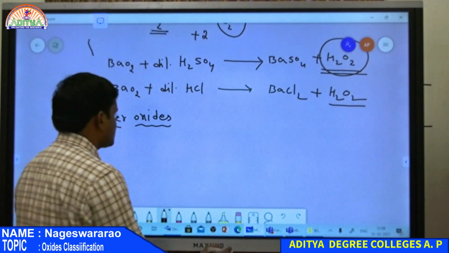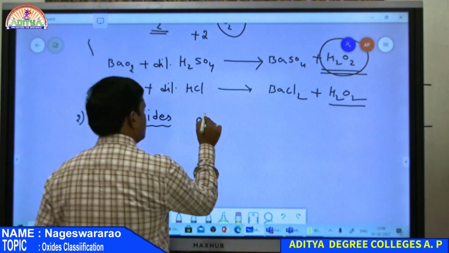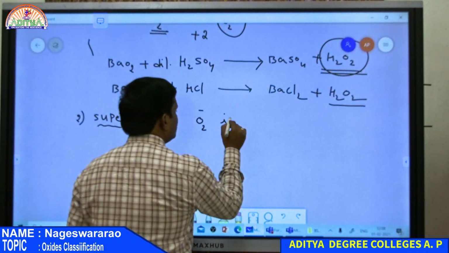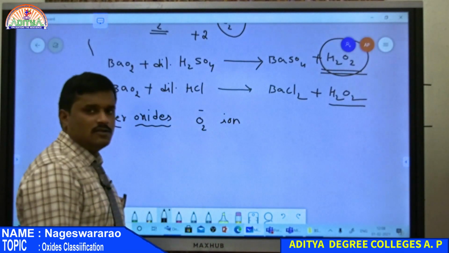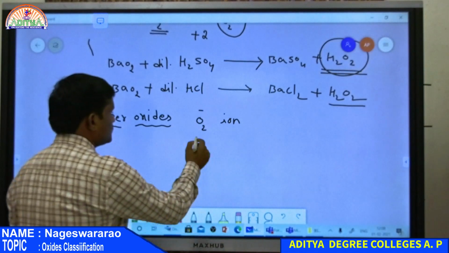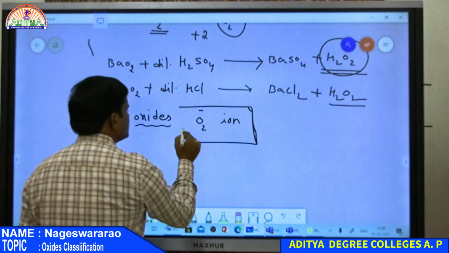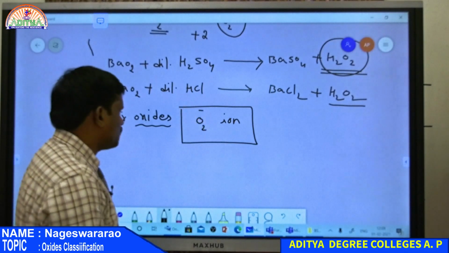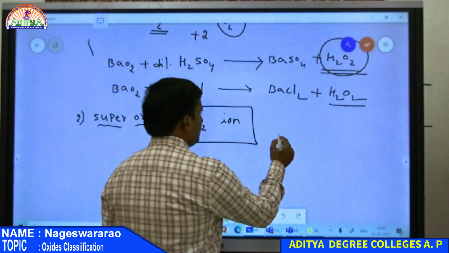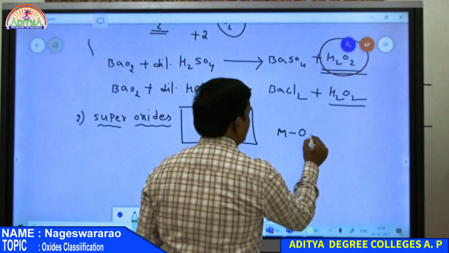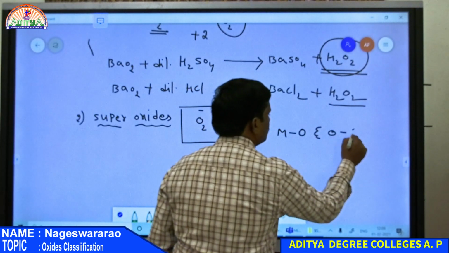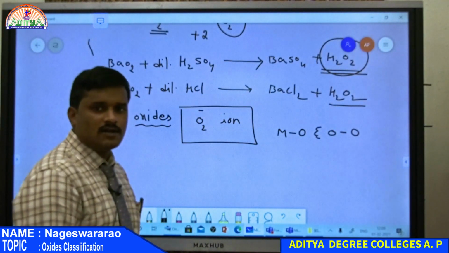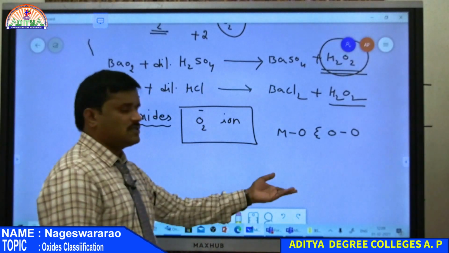Whenever an oxide contains the O2- ion, then that oxide is known as a superoxide. So if any oxide contains O2-, oxygen power minus 1, that means again these oxides contain M-O bonds along with an O-O bond. So there is a metal-oxygen bond along with an oxygen-oxygen bond.